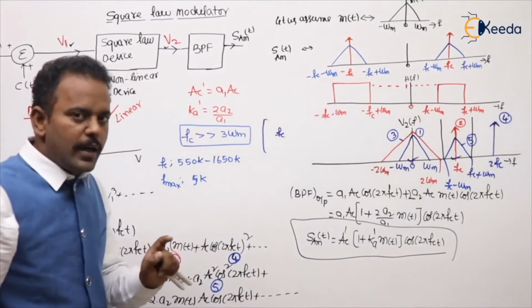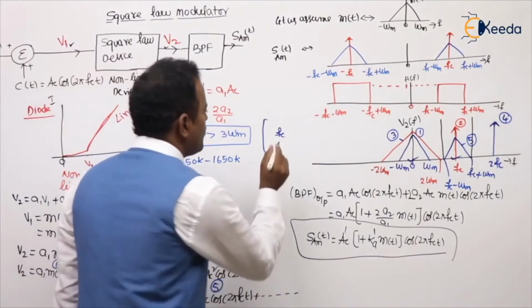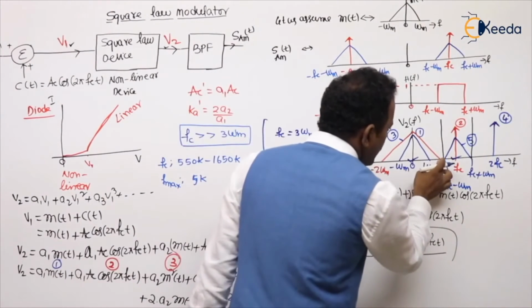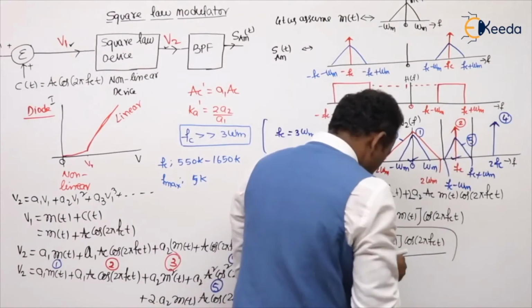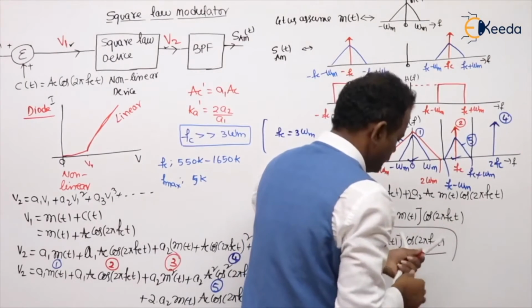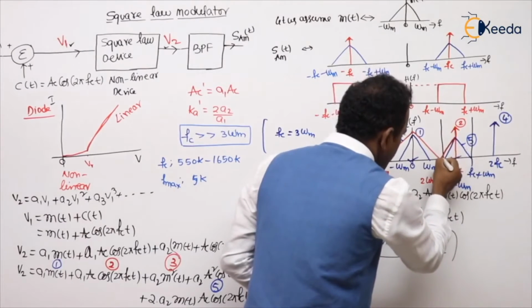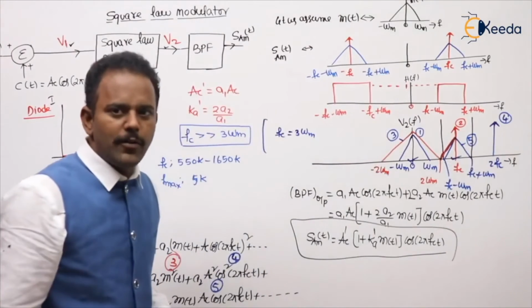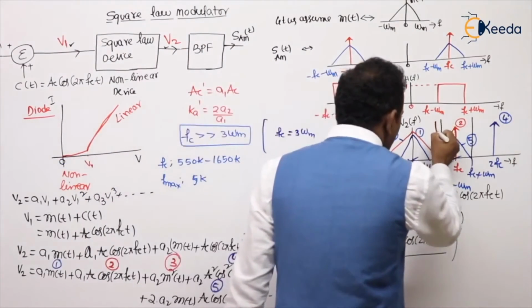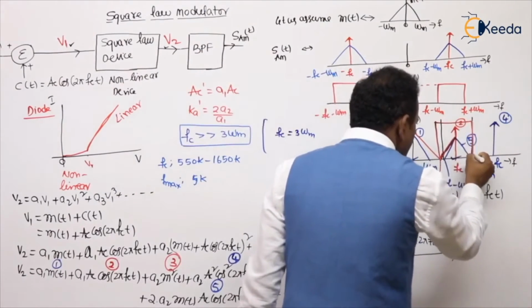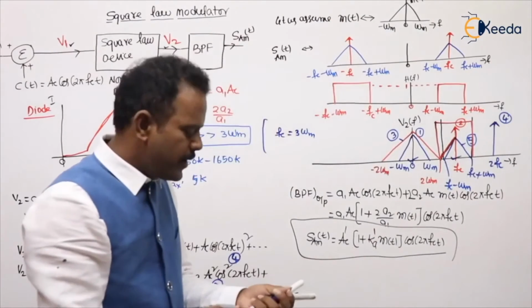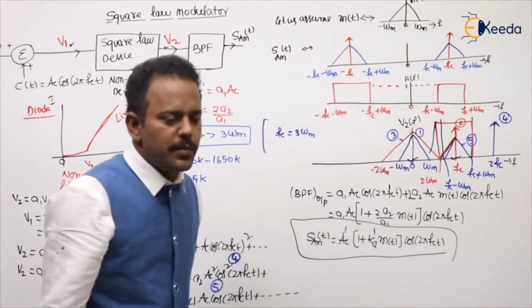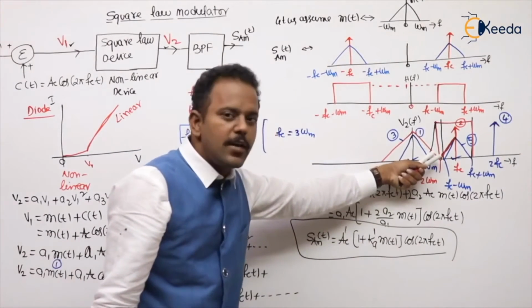And then in the filter, there are no undesired components. Why? For example, if you take FC value exactly 3 omega m, up to here is 2 omega m, and this is omega m, so there is no gap. The spectra will come side by side, 2 omega m, 3 omega m. Then what will happen? You need to design the filter from here to here. Are filters having ideal characteristics possible? Obviously not. So some falling characteristics will be there, which means we are passing some of the undesired frequency components.